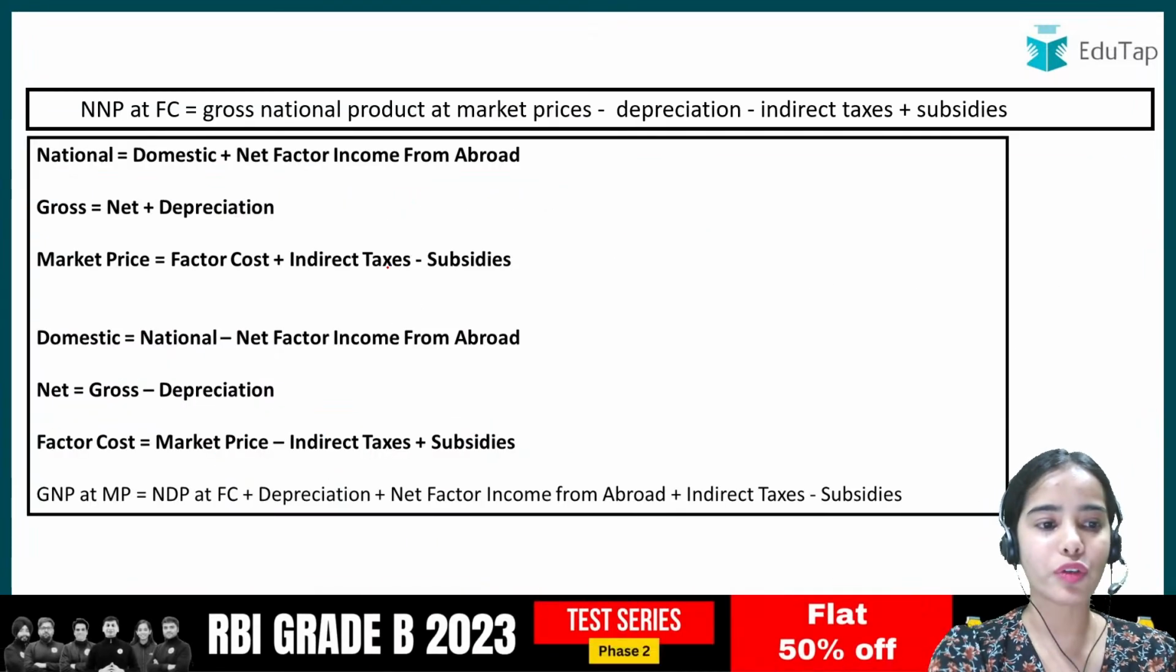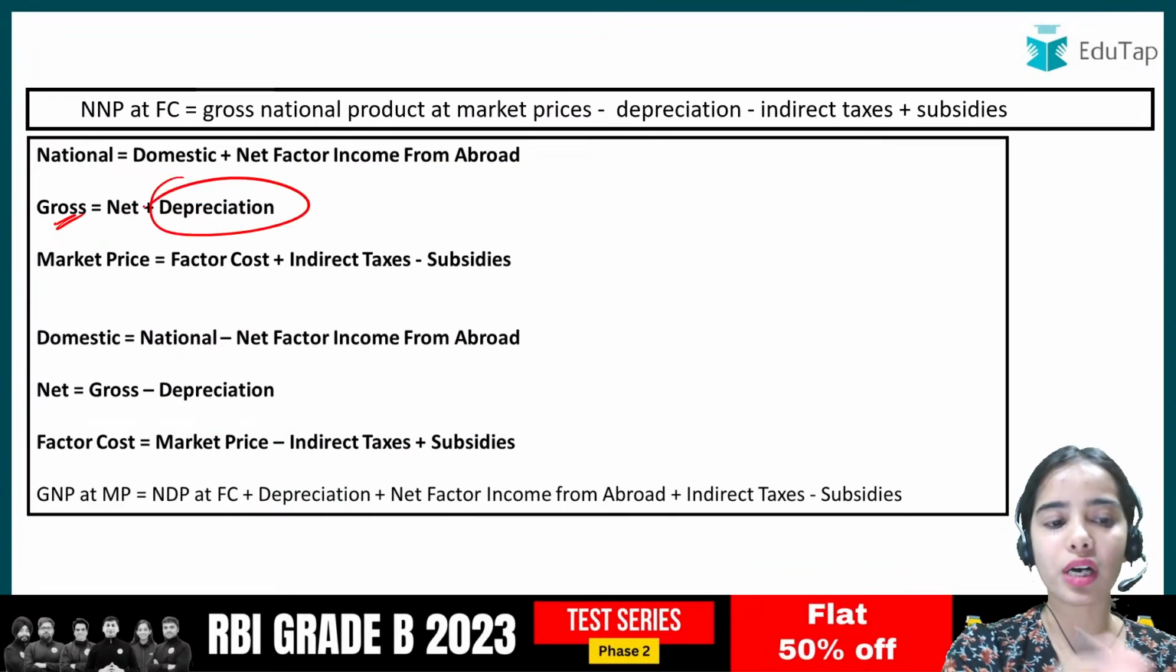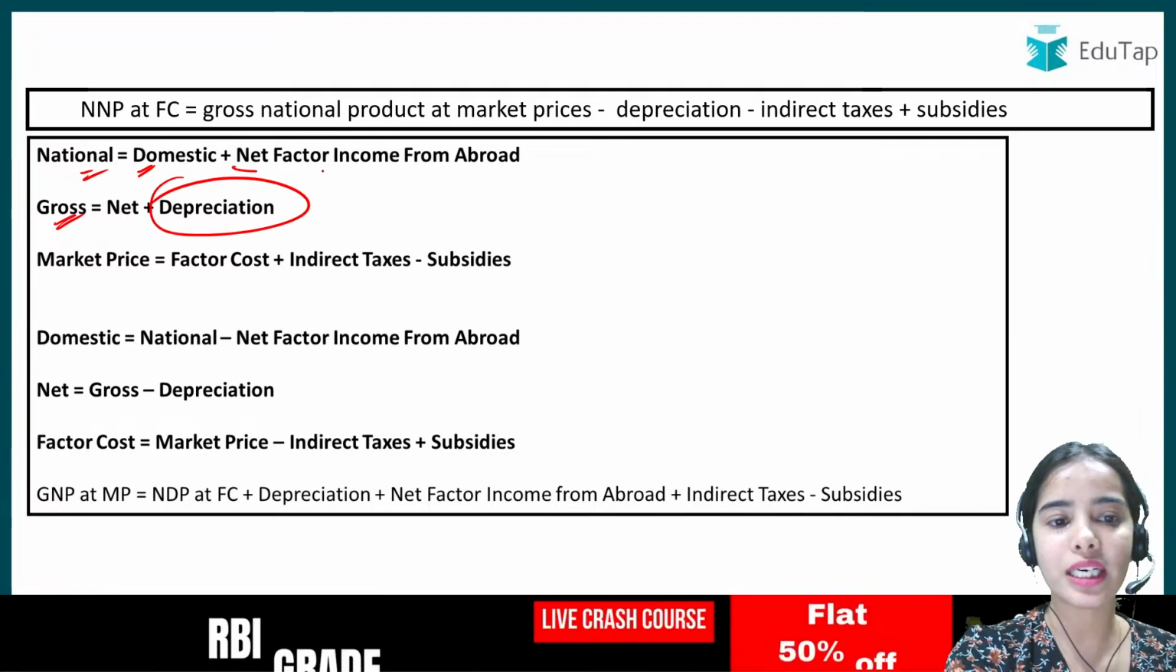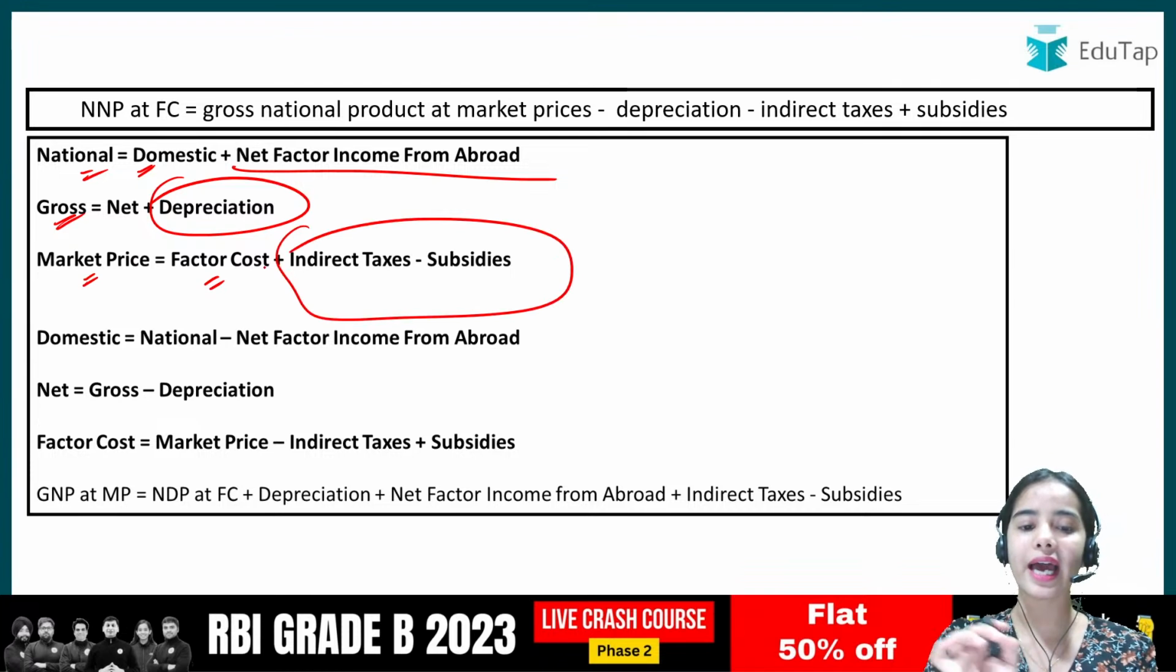So whenever you have to go from the gross to net, you have to take into account depreciation. From domestic to national, net factor income from abroad. From market price to factor cost, you have to take into account indirect taxes and subsidies.